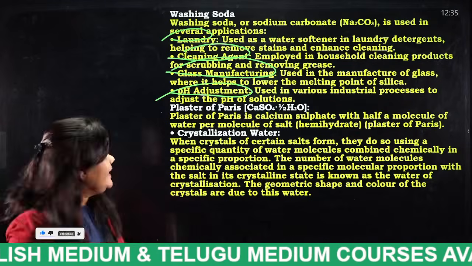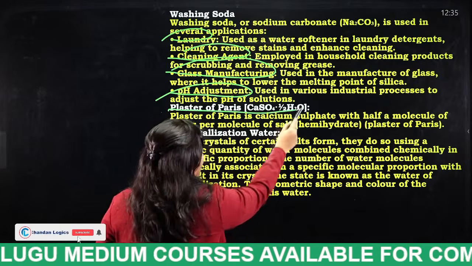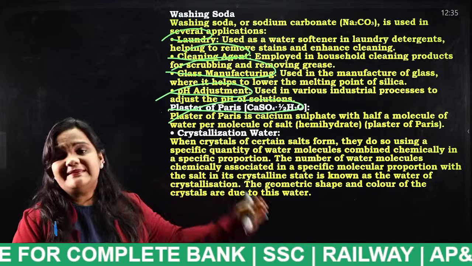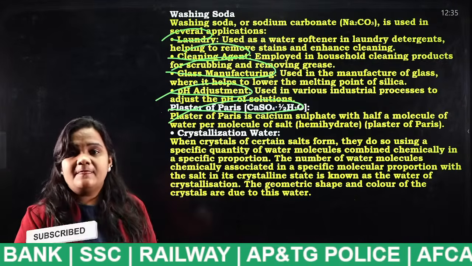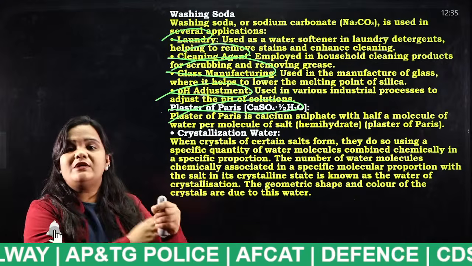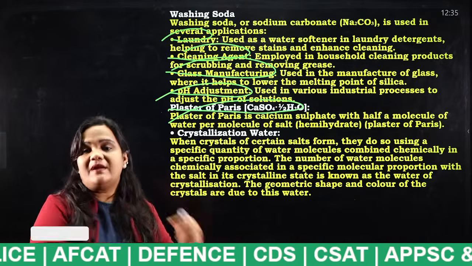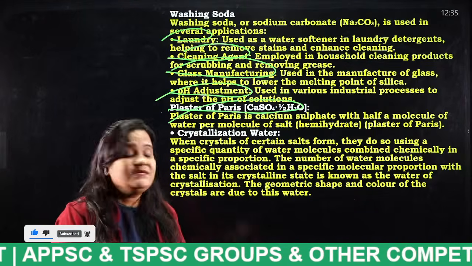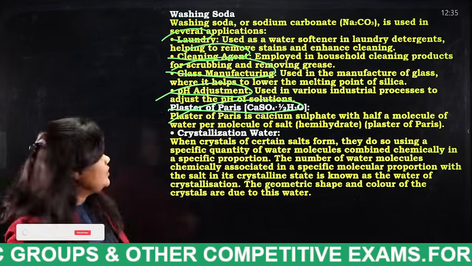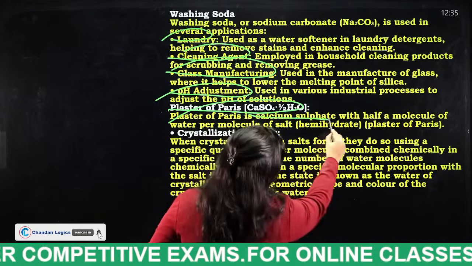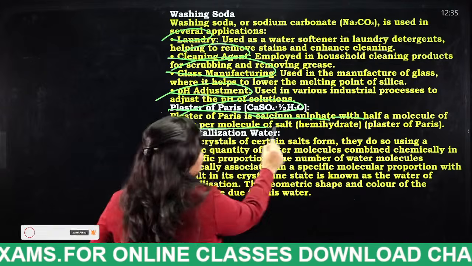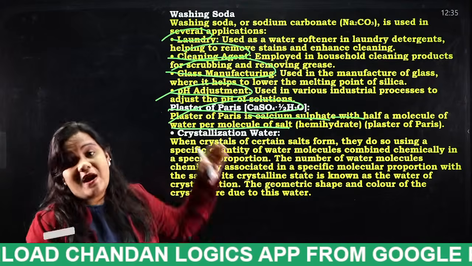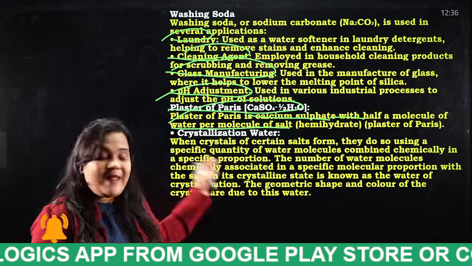Very important. Next comes plaster of Paris. So generally, where will we use plaster of Paris? We use it in many things, like in dentistry, and whenever a bone is broken, the cast which is wrapped around our hand is made up of plaster of Paris. So what is the formula for plaster of Paris? CaSO4 half H2O. That is calcium sulfate with half a molecule of water per molecule of salt, a hemihydrate. That is plaster of Paris.